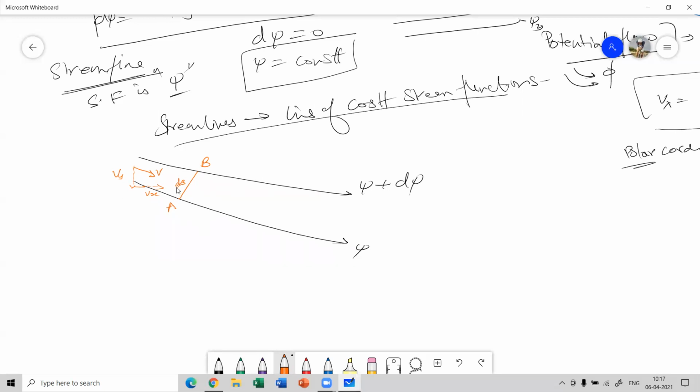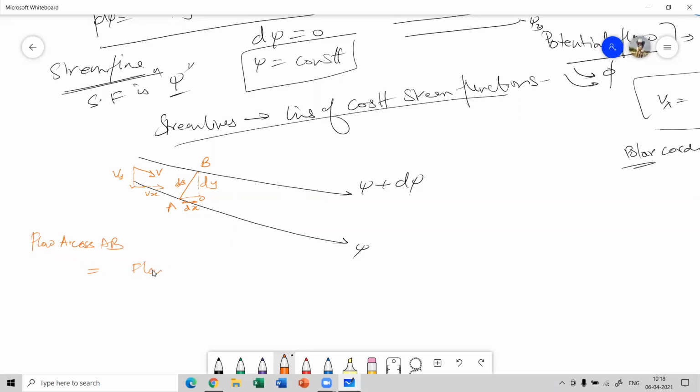Similarly, this distance ds, let's say, break it down to this O. Let's say this is dy and this is dx. This is dx and this is distance dy. Now, what will be the flow across AB?